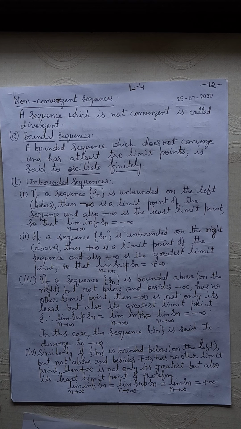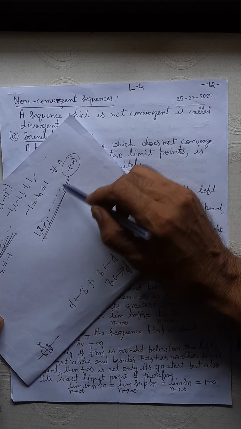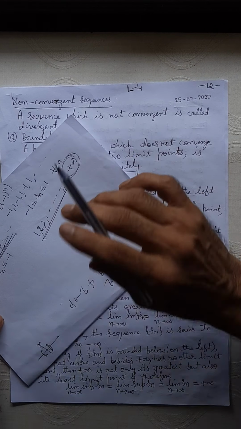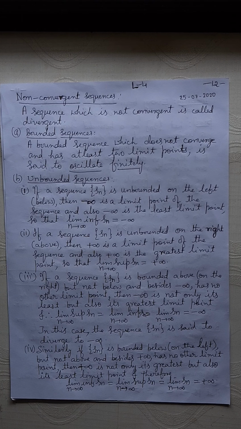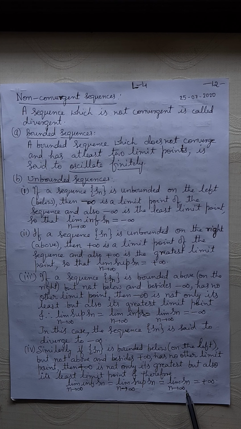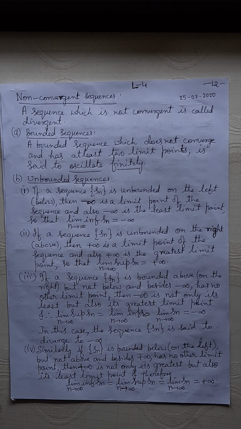Similarly, if the sequence is bounded below but not bounded above, and besides plus infinity there is no other limit point, like 1, 2, 3, etc. Plus infinity is the only limit point, then the limit superior is also equal to the limit inferior, that is equal to the limit of the sequence, that is equal to plus infinity. In this case we say that the sequence is divergent to plus infinity. Okay, so we have placed four cases, tell me which ones.